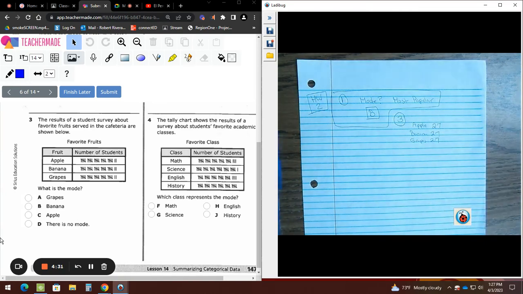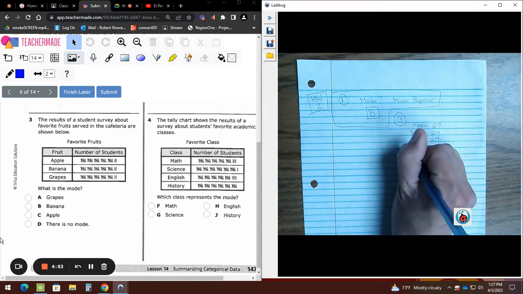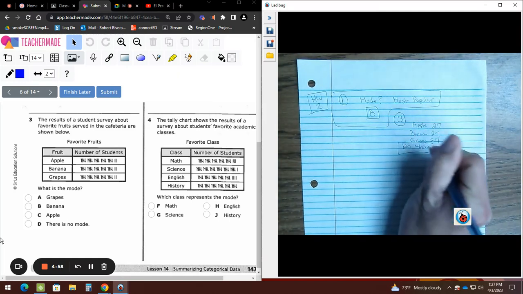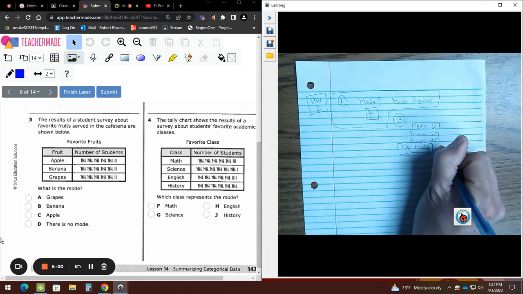Now, do we have a most popular fruit? No. Now some kids might think 27 is the most, but we're not asking you about the quantity, we're asking you about the fruit. Estamos preguntando de la fruta. ¿Tenemos la fruta que ocurrió más veces? No, todas ocurrieron 27, 27, 27. So, entonces no hay moda. There is no mode. No mode. Which is letter D.